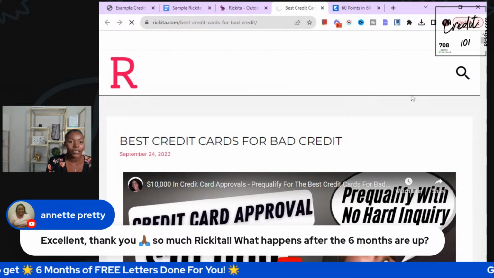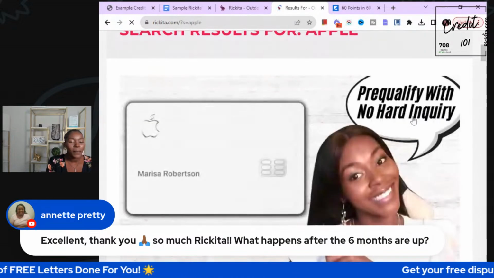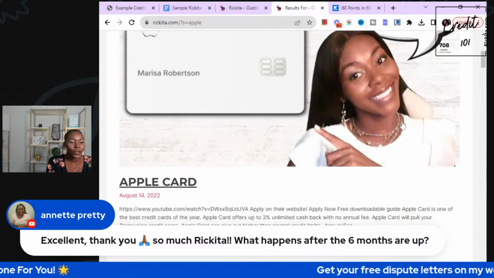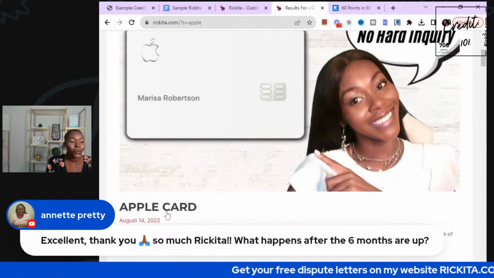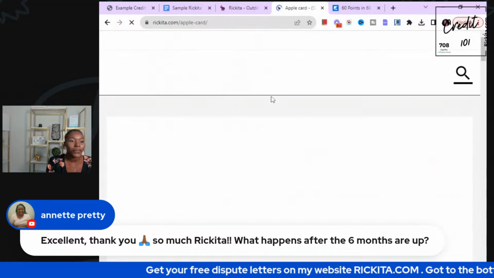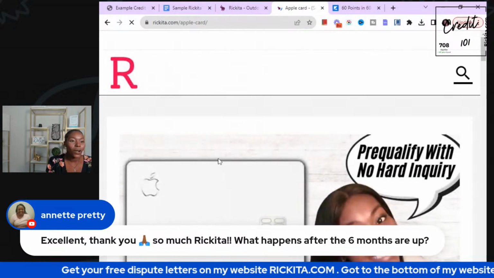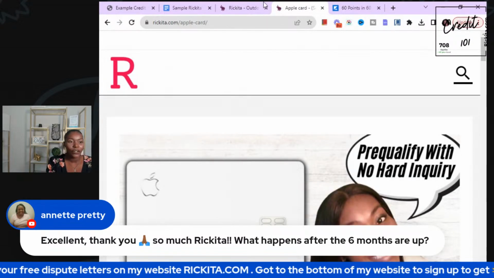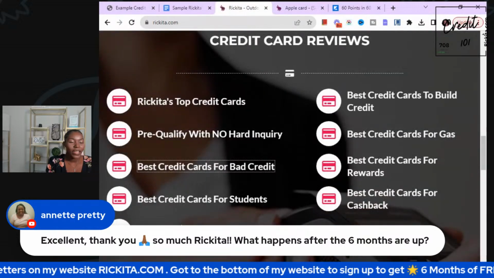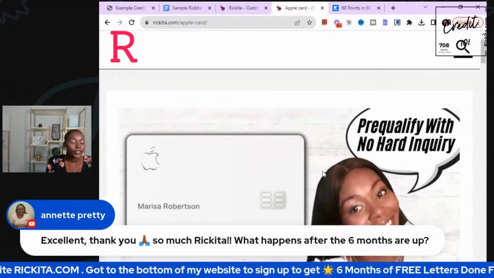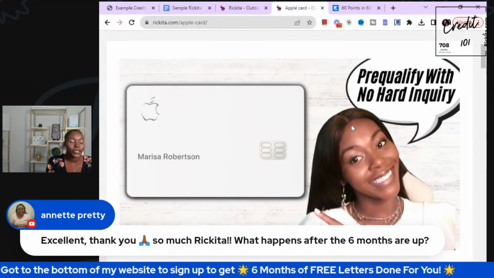So just click search and it will pop up here. And you can see I have a review for the Apple credit card. Can you see that I have a full-on review for that credit card? Even if you like any of those credit cards on the best credit cards for this, best credit card for that lists, if you find a credit card on here, you can just search the full review for that credit card too.